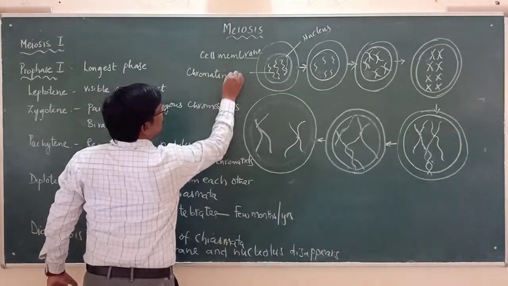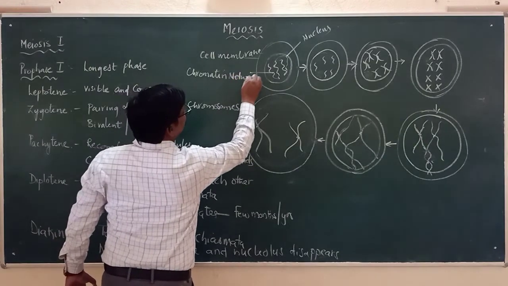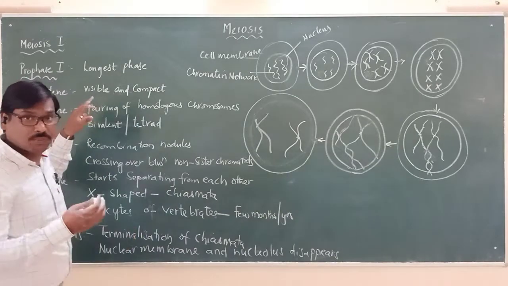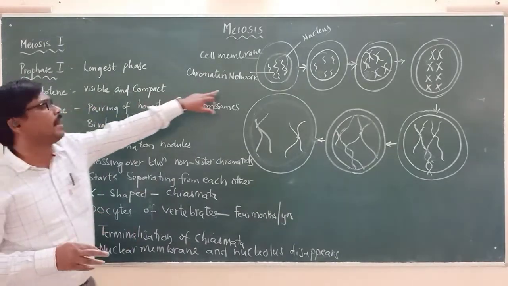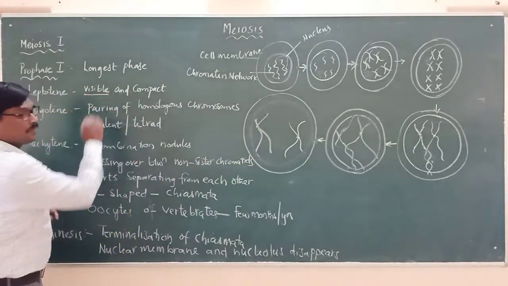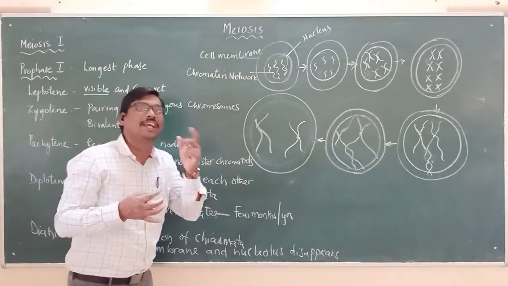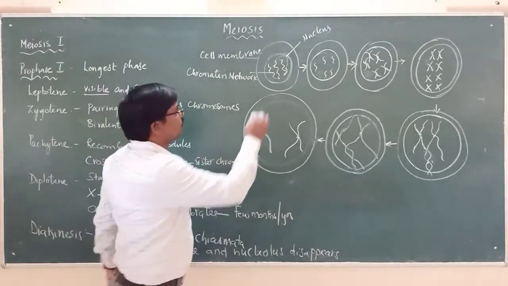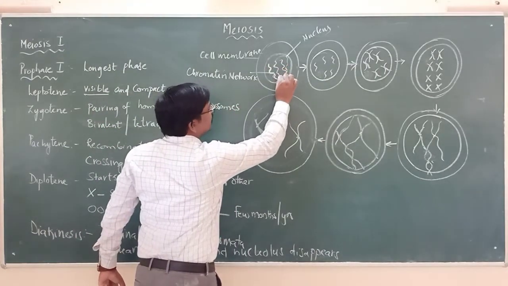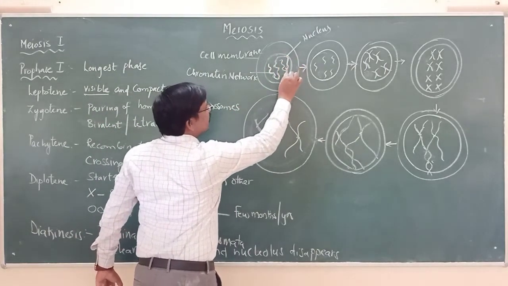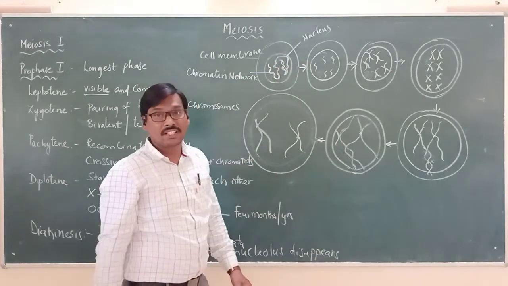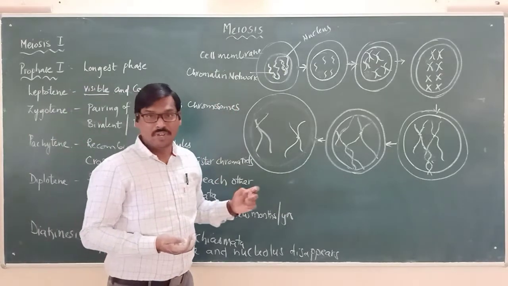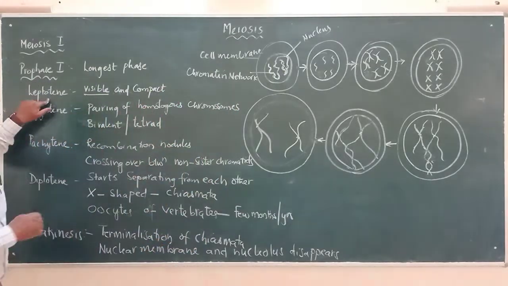That's why we say that in the leptotene stage the chromatin network is very visible and compact, closely present and appearing very thick under the microscope. So now this cell is ready to undergo meiosis. That is the leptotene stage.